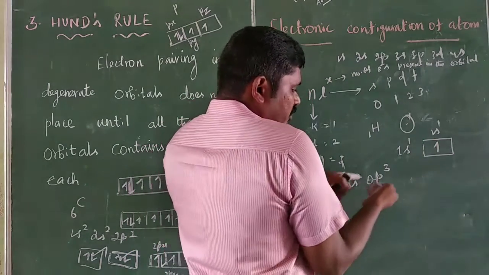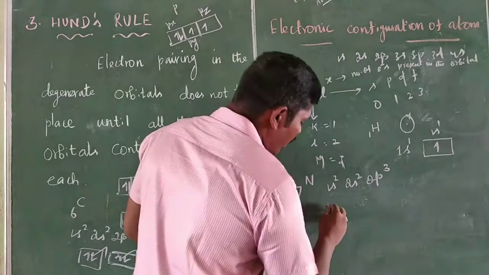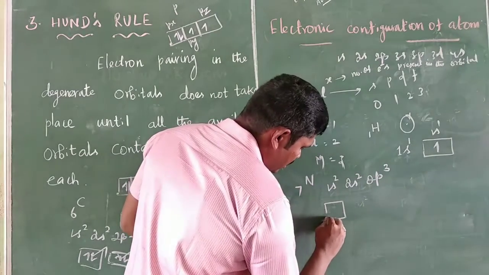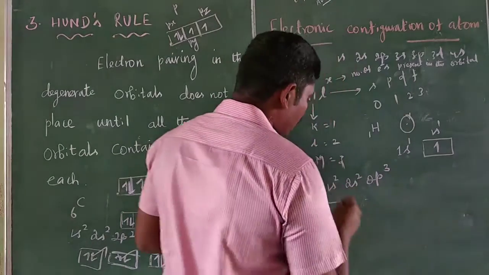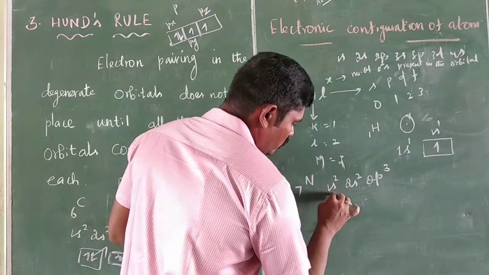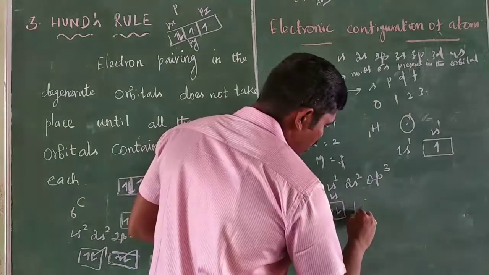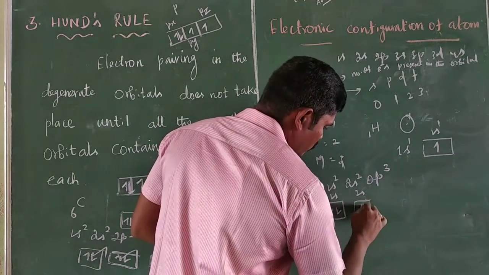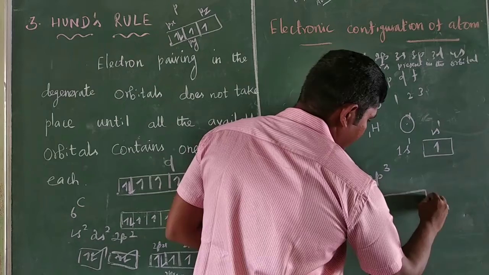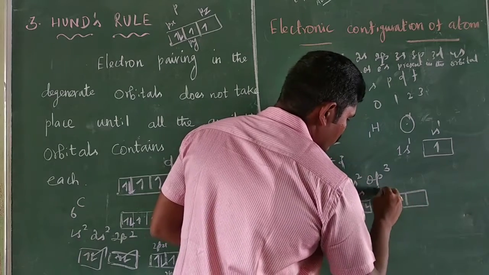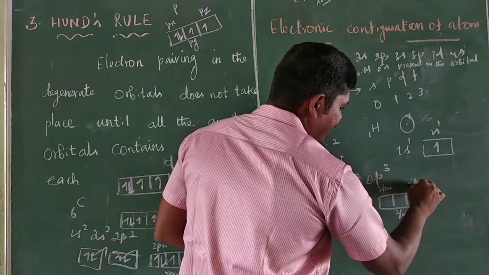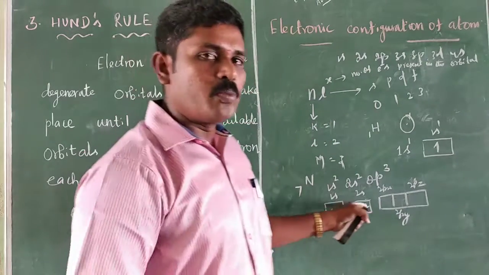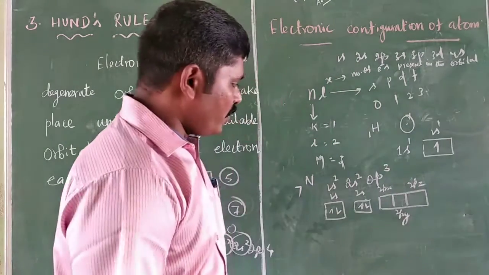By the Pauli exclusion principle, each orbital has a maximum of 2 electrons: 1s2, 2s2, and the 2px, 2py and 2pz orbitals.